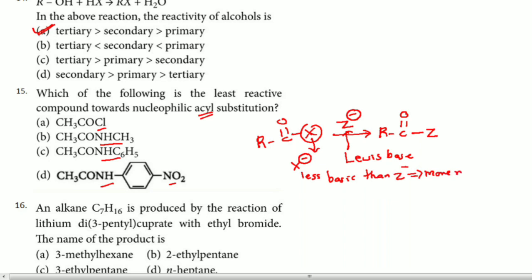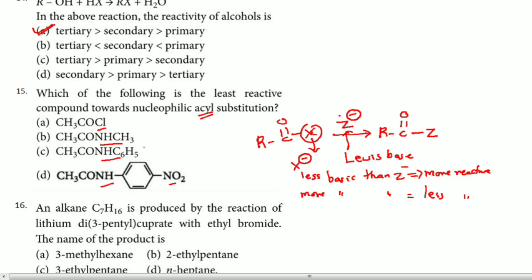But when X minus is more basic than Z, then definitely it is less reactive, because always remember, the more basic can replace the less basic, but the less basic Z cannot